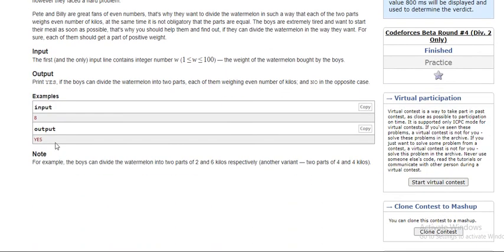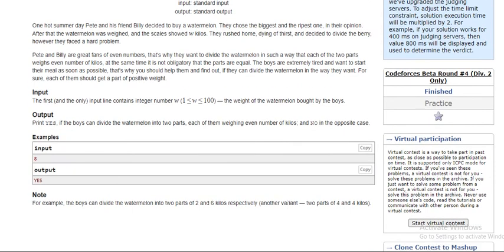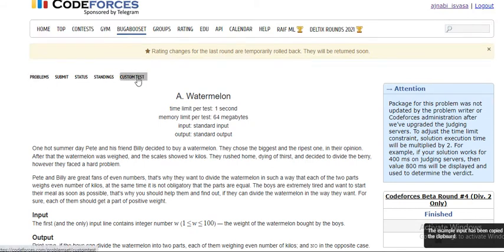So here's the problem, and if you want to check whether your code is correct or not, once you have written the code, you will check it against the input and output. So you just copy the input and remember what the output is. Okay, then go to the custom test.